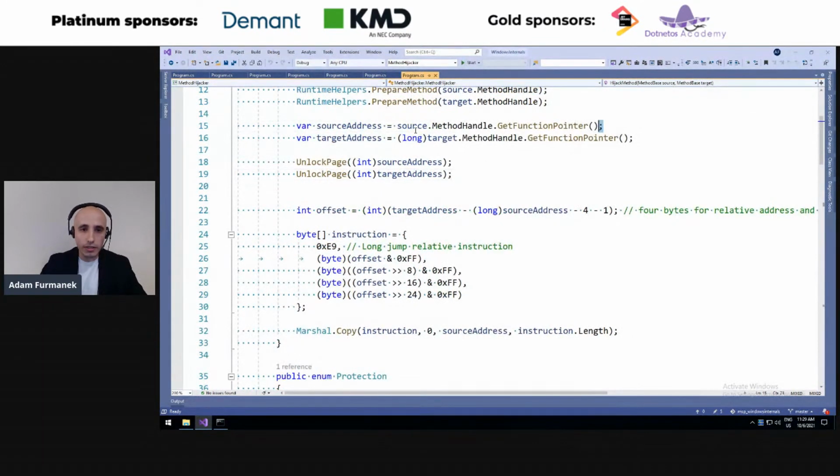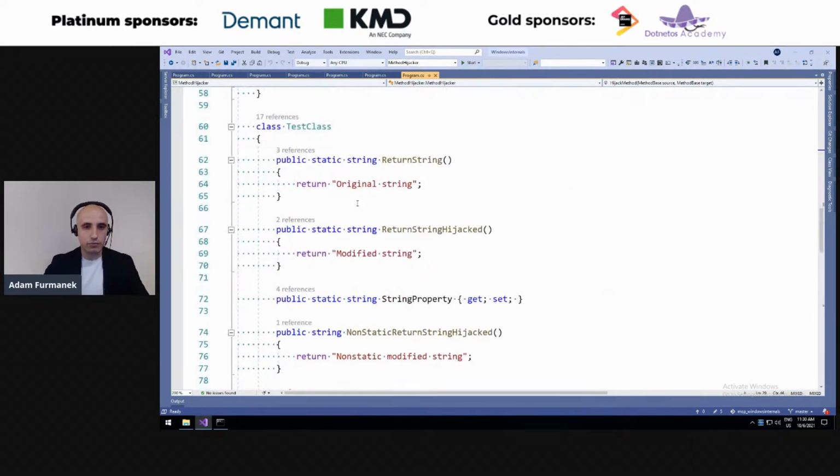So we get the addresses of these two methods, we unlock the pages, and what we do next is modify the original method and insert a jump instruction. So we start executing the original method, and the very first instruction of this method is a jump to the other method. Once we land in the target method, we just return what's over there.